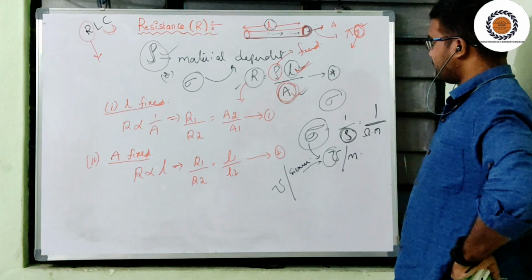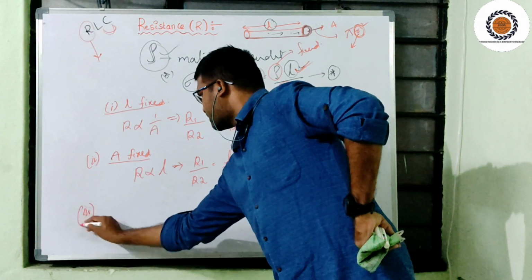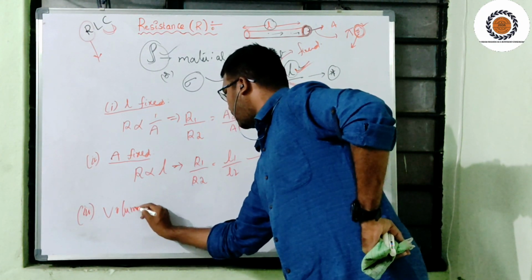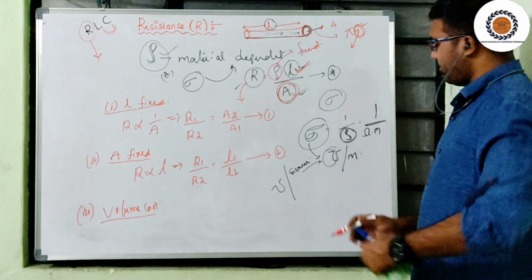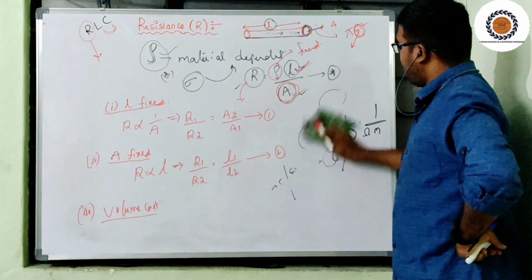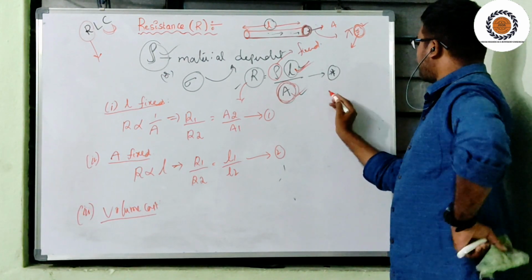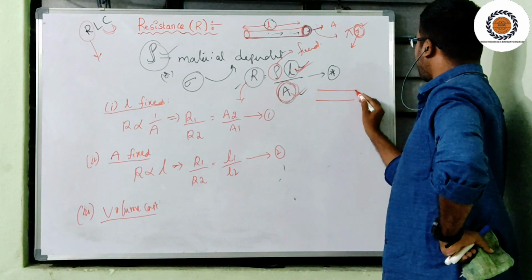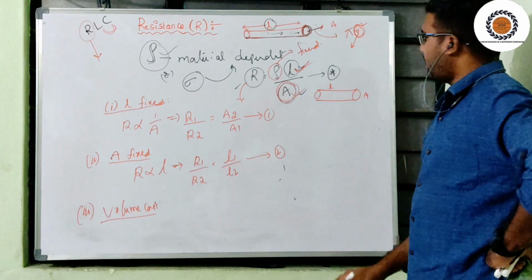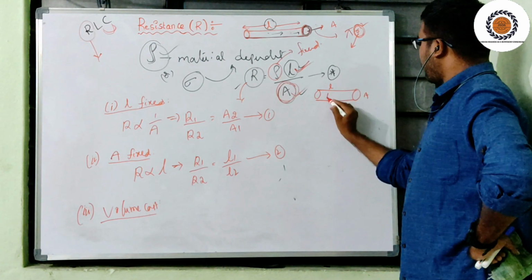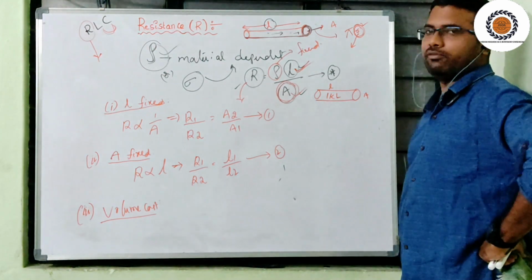Next, the third one: volume is fixed, volume is constant. How is volume constant? For example, I have a pipe. Initially, this pipe has this much length and this much area of cross section, and it holds 1 kl of water.